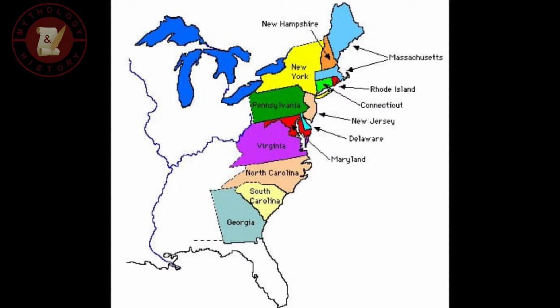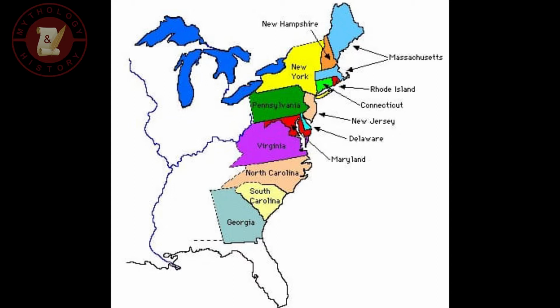The 13 colonies were British colonies of people on the east coast of North America. A colony is an area of a country that is controlled by another country. The 13 colonies were in America but controlled by Britain. The 13 colonies were Georgia, South Carolina, North Carolina, Virginia, Maryland, Delaware, New Jersey, Pennsylvania, Connecticut, New York, Rhode Island, New Hampshire, and Massachusetts. The very first colonists lived in Jamestown, Virginia. These were the first English people to live in America.